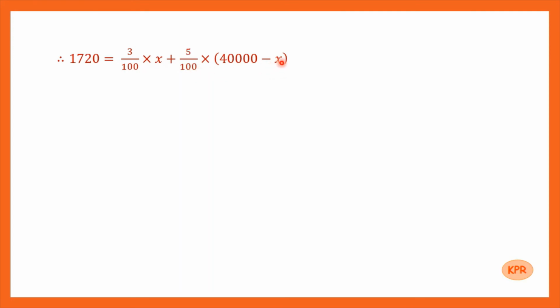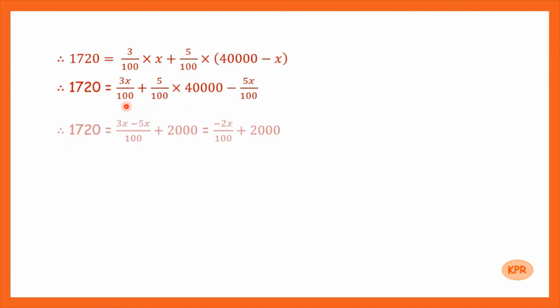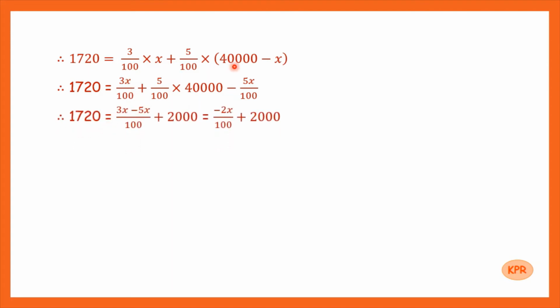So in the next step we will open this bracket and each term inside the bracket will be multiplied by 5 by 100. So we will have 1,720 is equal to 3x by 100 plus 5 by 100 into 40,000 minus 5x upon 100. Now in the next step this 3x by 100 and 5x by 100 we will take together. So we will have 1,720 is equal to 3x minus 5x whole divided by 100 plus this constant, that is 2,000. So it is equal to minus 2x upon 100 plus 2,000.